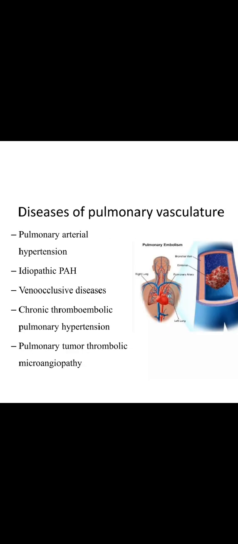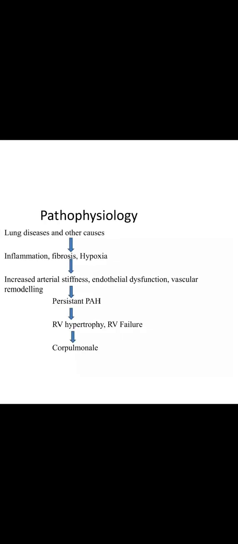Next we can see the causes that occur due to diseases of pulmonary vasculature: pulmonary arterial hypertension, idiopathic pulmonary arterial hypertension, veno-occlusive diseases, chronic thromboembolic pulmonary hypertension, and pulmonary tumor thrombotic microangiopathy. So these are the causes that may happen due to these three major disease groups.